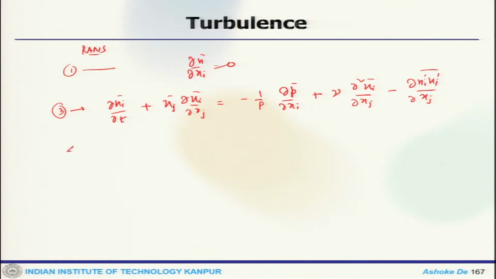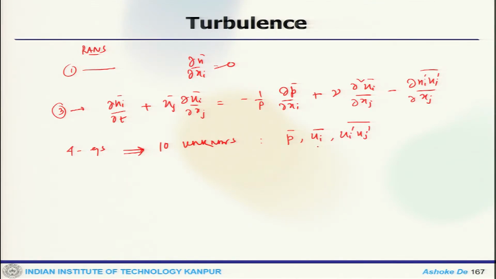So, in total we get 4 equations, but we have a total of 10 unknowns, like P, Ui, and Ui prime Uj prime.